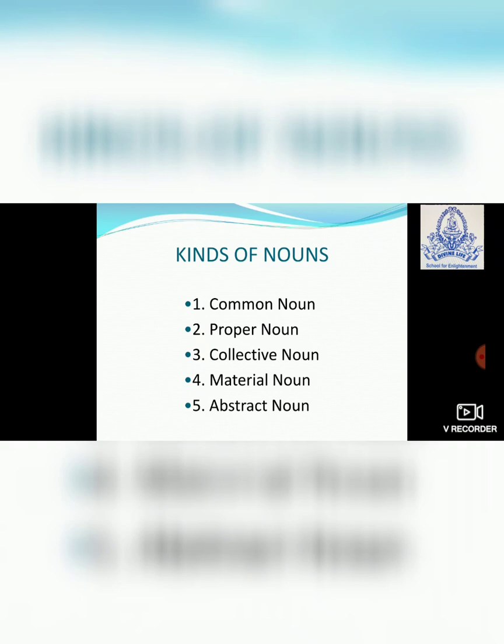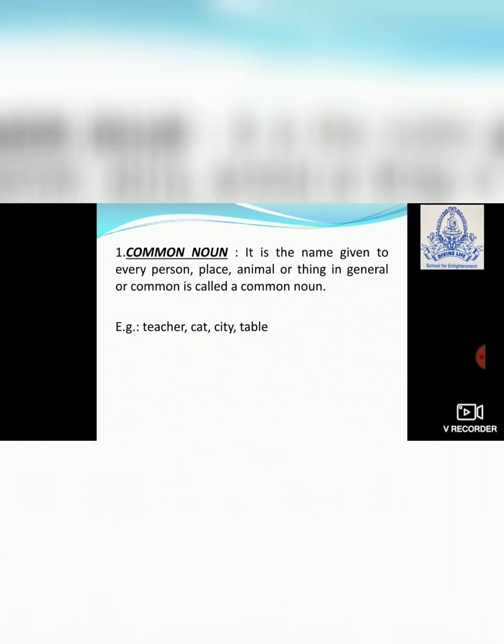Now we'll come to the kinds of noun. First is the common noun. Second is the proper noun. Third is collective noun. Fourth is material noun. And fifth is abstract noun. Now we'll learn what is a common noun. It is the name given to every person, place, animal or thing in general or common. It is called a common noun.